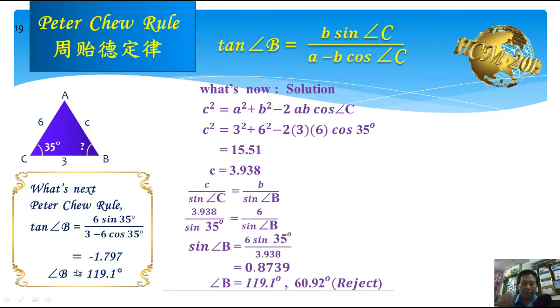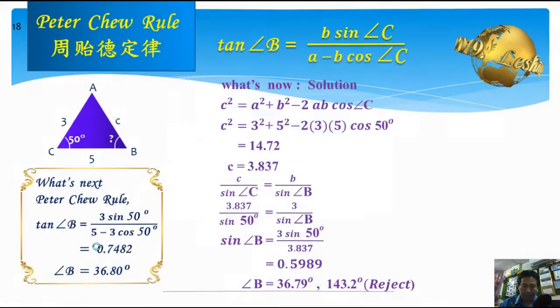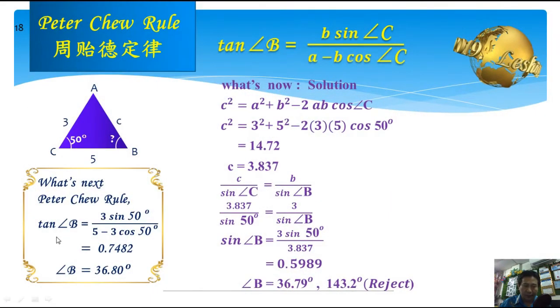Let us see the example provided. As we see, tangent B is negative. So the angle B is surely an obtuse angle. And let us also see the previous example. You see, tangent of angle B is positive. Then the angle B is surely an acute angle.